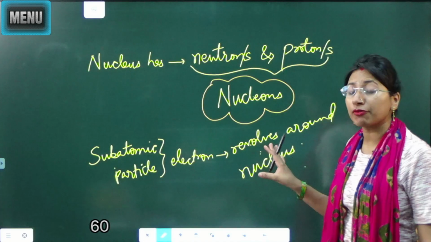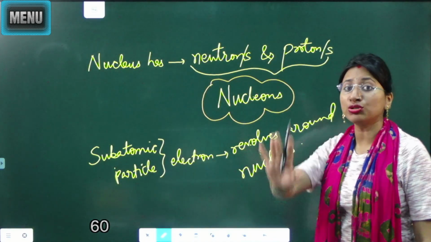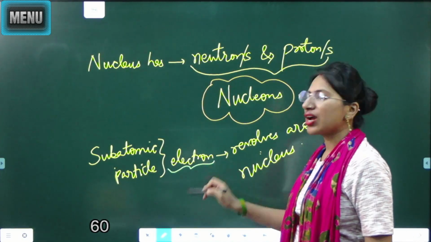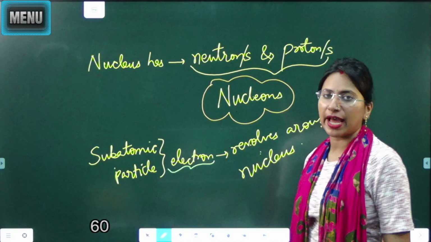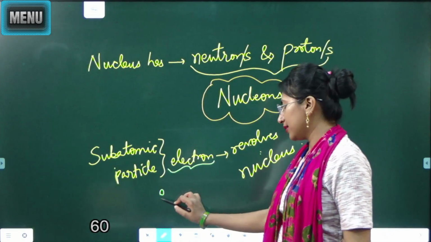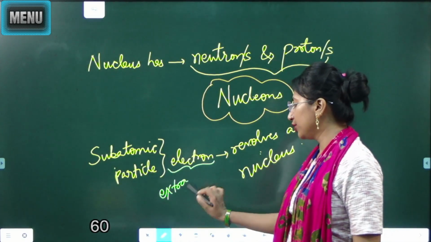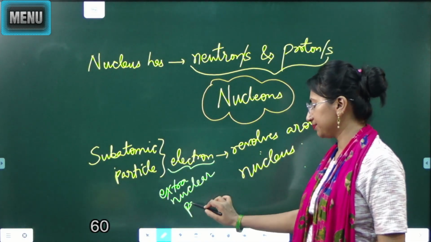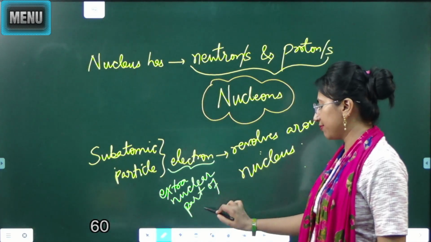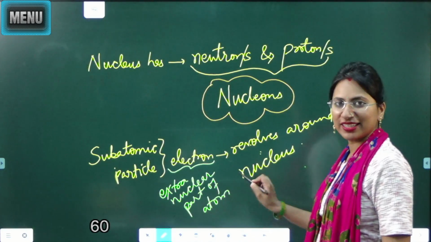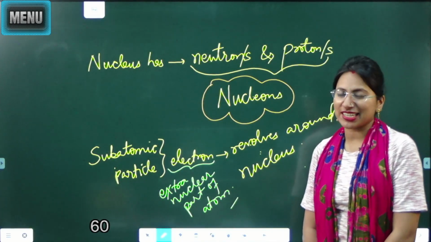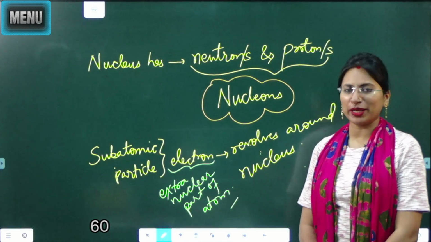Because it revolves around the nucleus, it is outside the nucleus. That is why it is also called the extra nuclear part of the atom. I hope the basic understanding of atom is clear to you.